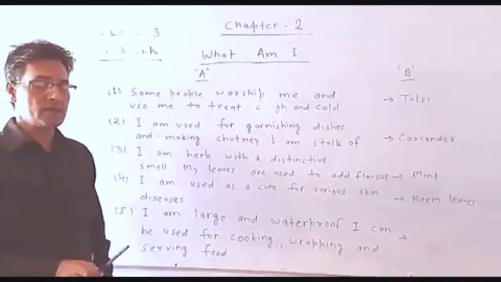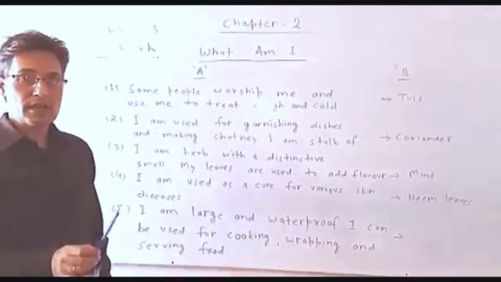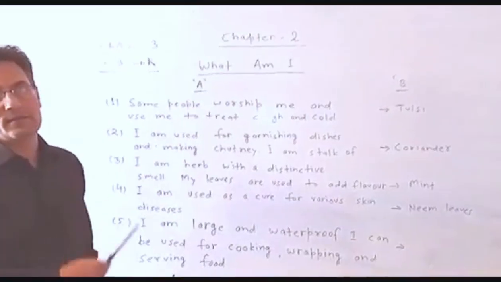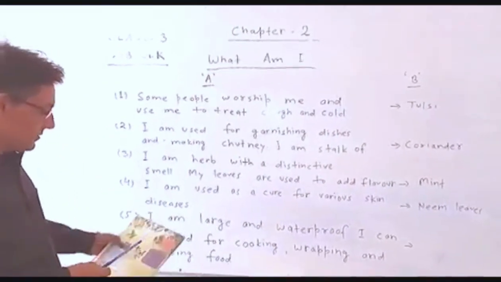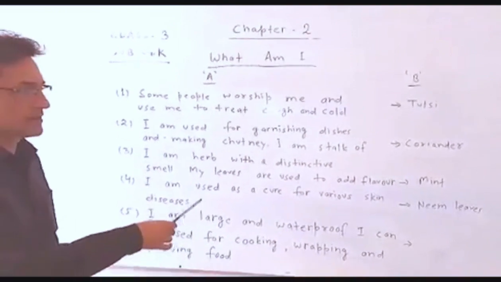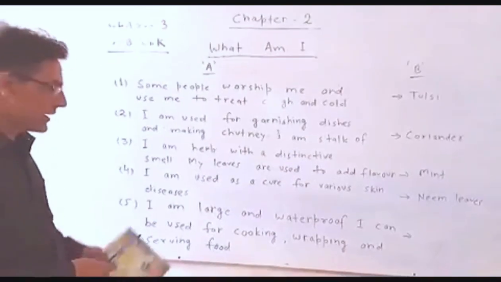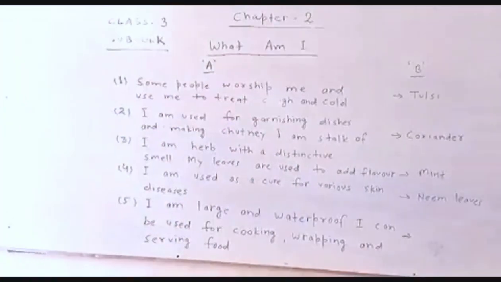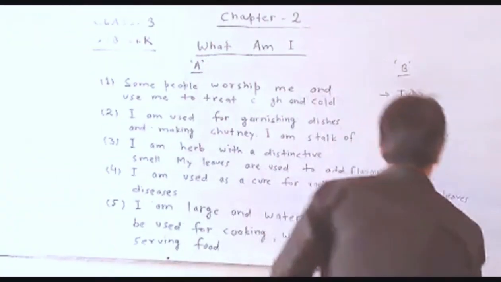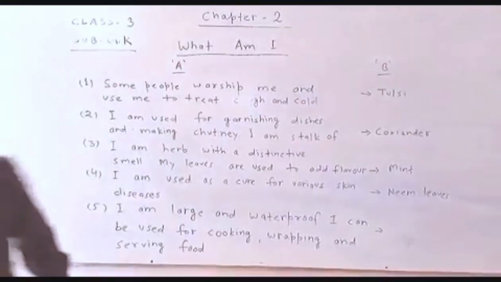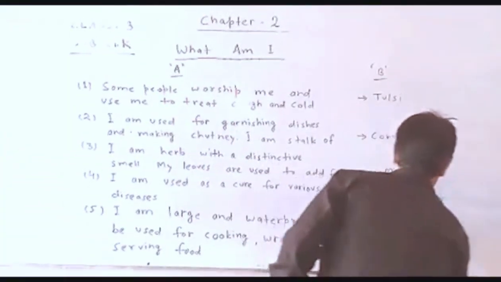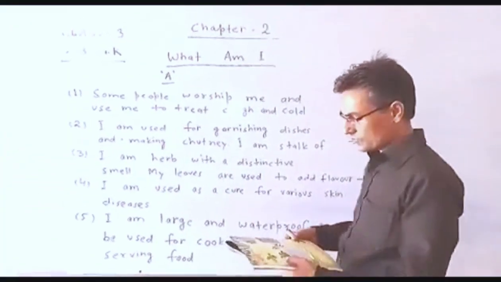When there is no paper, it is also used for writing. So its name is banana. You should write here banana.